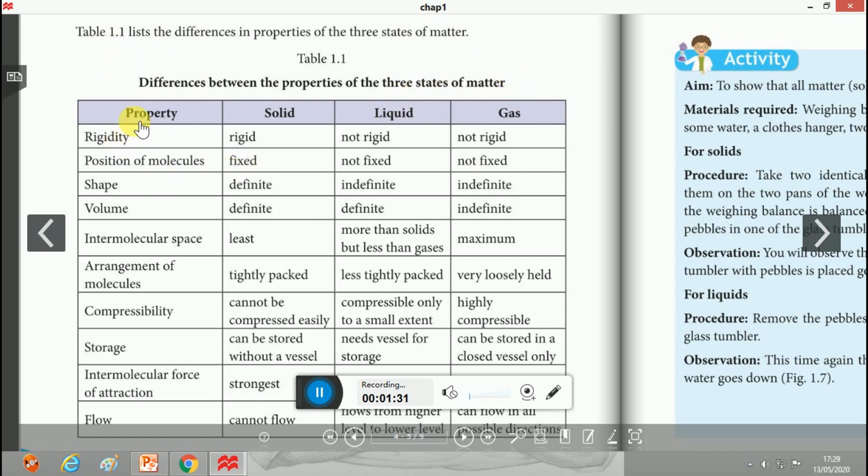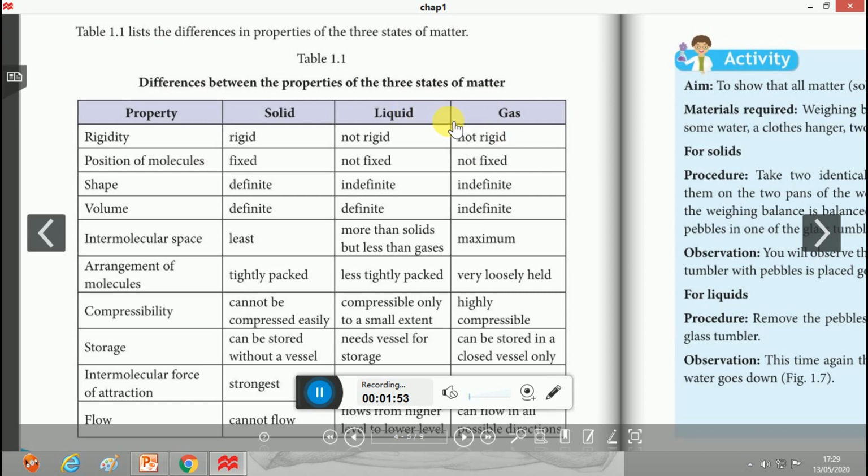The first one, the rigidity. Since the particles of a solid are compact in nature, a solid is highly rigid. This rigidity of solid is also due to the fixed positions of molecules.